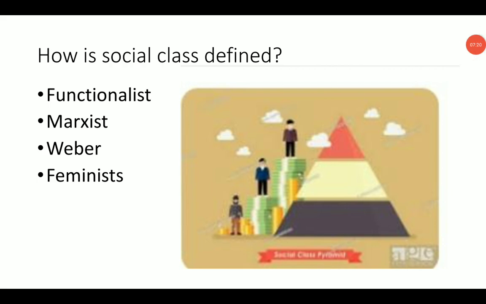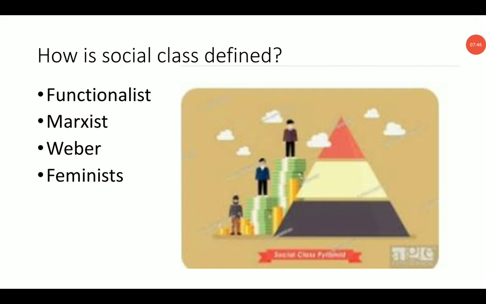So what is the feminist view about social class? Feminism is about the conflict between genders, male and female, as discussed before in chapter 1. Feminists believe that women occupy an inferior position to men in society, and they think that patriarchy is present and the society is male dominant. So these are the four sociologists and their definitions of social class.